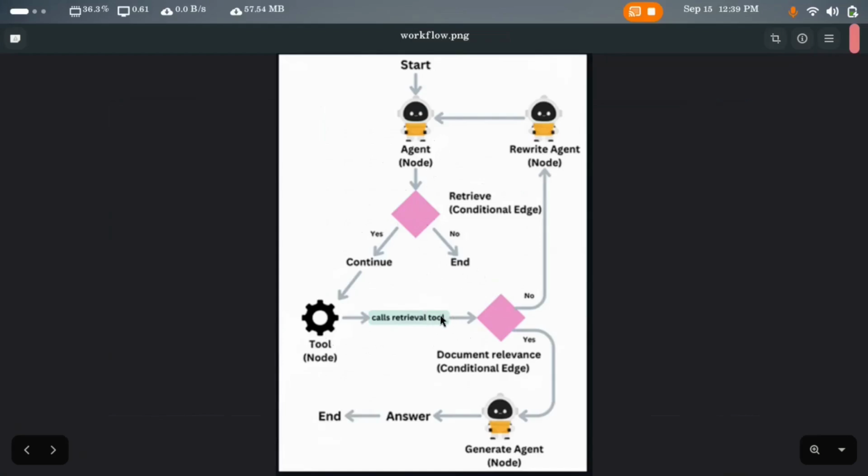Then again, this agent checks on this conditional edge whether the document which has been retrieved from the vector database is relevant or not. If the answer is no, then the agent calls this rewrite agent, and this rewrite agent rewrites the query better to retrieve better context from the vector database. If the answer is yes, then the agent calls this generate node, and this generate node gets the relevant context retrieved from the vector database, and gives a response based on that.